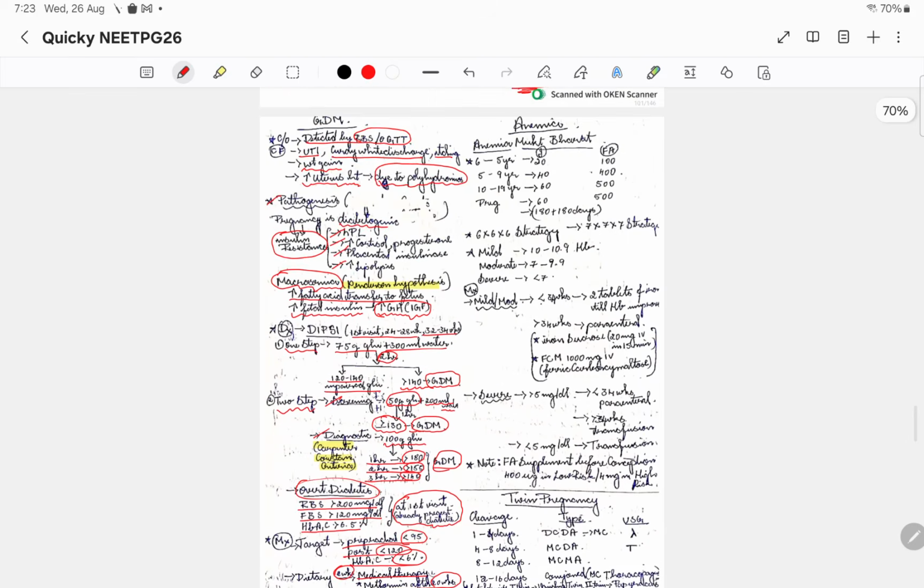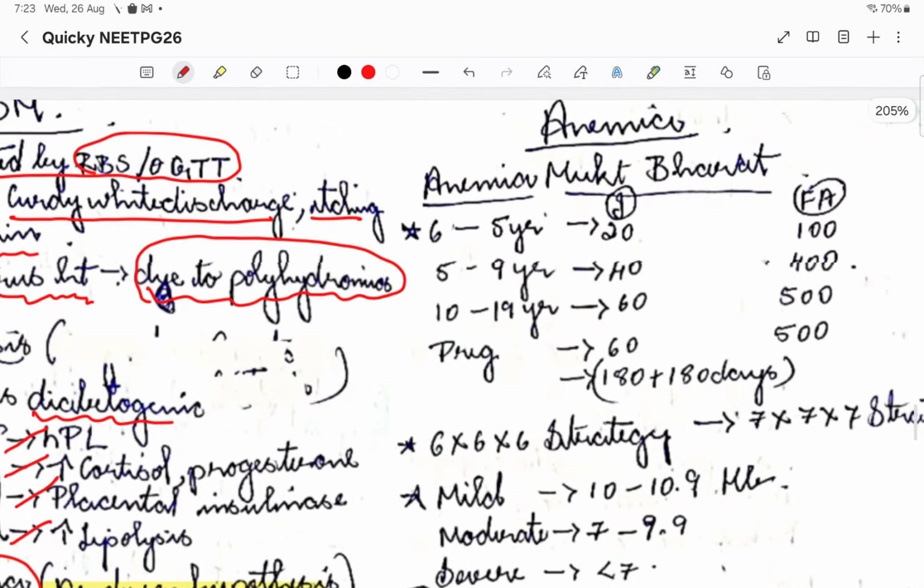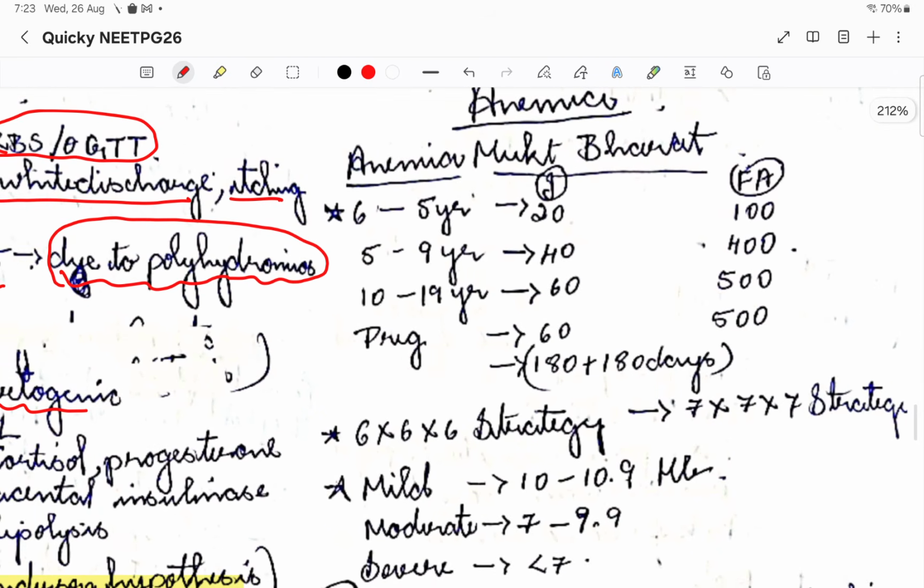gestational diabetes mellitus. So now we'll move on to anemia. Okay, so anemia. Based on Anemia Mukt Bharat, please remember this table.